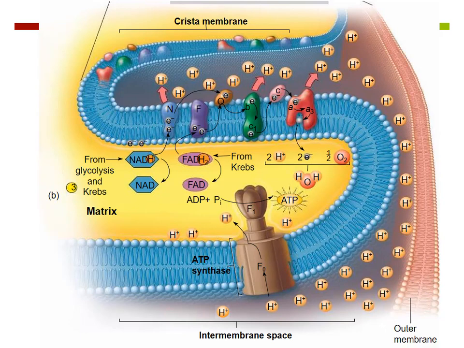Now, here's the fun part. Those electrons have to go somewhere at the end. Otherwise, they're going to back up the whole assembly line, and you're not going to get ATP. And so you need to have a final electron acceptor. And our final electron acceptor is oxygen. It's not the oxygen we breathe, because the oxygen we breathe is O2. It's 1/2 O2, so it's one single oxygen atom.